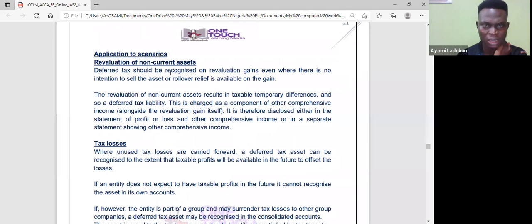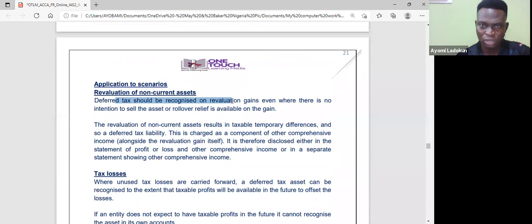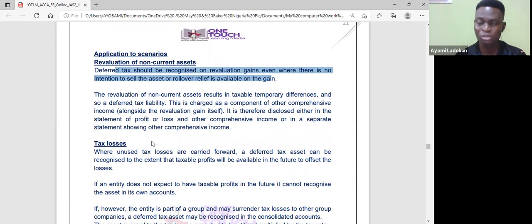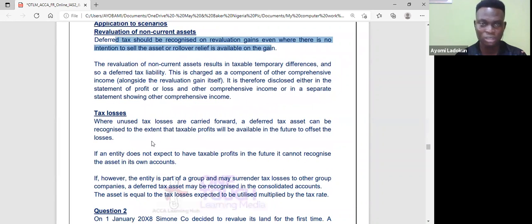Revaluation of non-current assets. The same thing you have here is still the same explanation. Deferred tax should be recognized on revaluation gain, even where there is no intention to sell or roll over, or there is rollover relief that's available on the gain. Okay, so we may not really sell it, but we need to recognize deferred tax. So the revaluation of non-current assets will result in a taxable temporary difference, and so a deferred tax liability. This is charged straight to OCI, okay. Now,